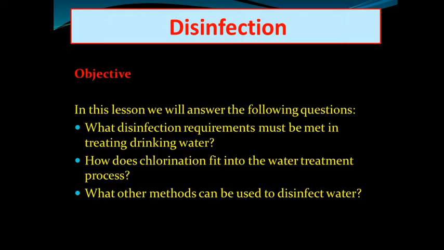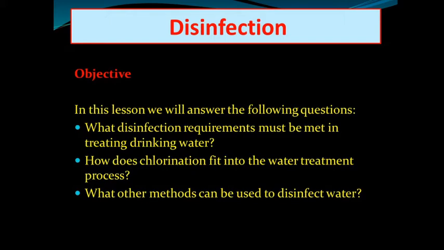After that, we discussed the different terms related to the chlorination process. Pre-chlorination is when chlorine is added before the complete treatment of water. Simple or plain chlorination is just applying chlorine to the water and supplying it for drinking purposes. Post-chlorination is when we add chlorine after the complete treatment of water.